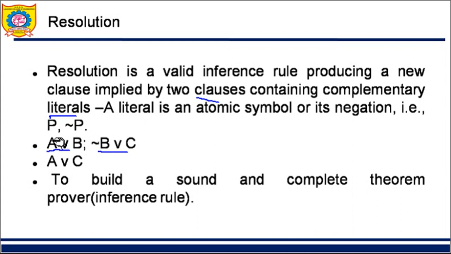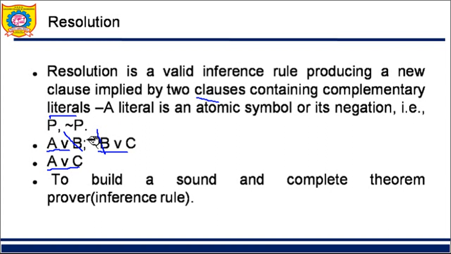This is my first clause, and this is my second clause. In both clauses, the similarity is that here I have B and here I have negation of B. If this is the case, this gets dropped, and what remains is A or C. This is my output, my conclusion. A or C is my conclusion.